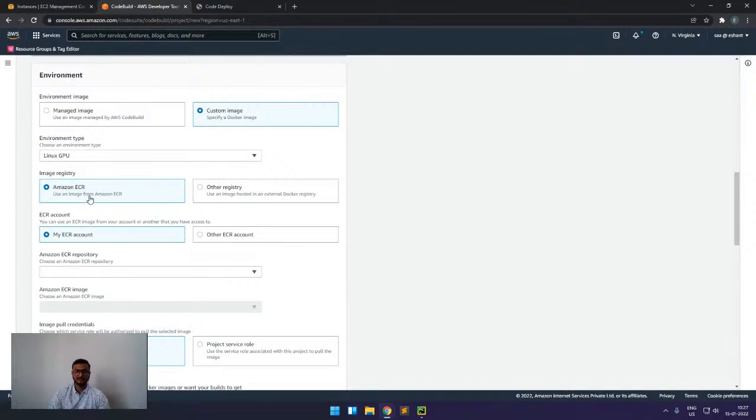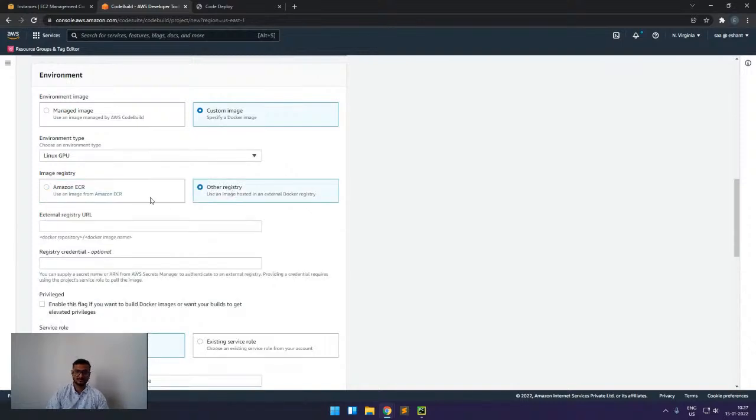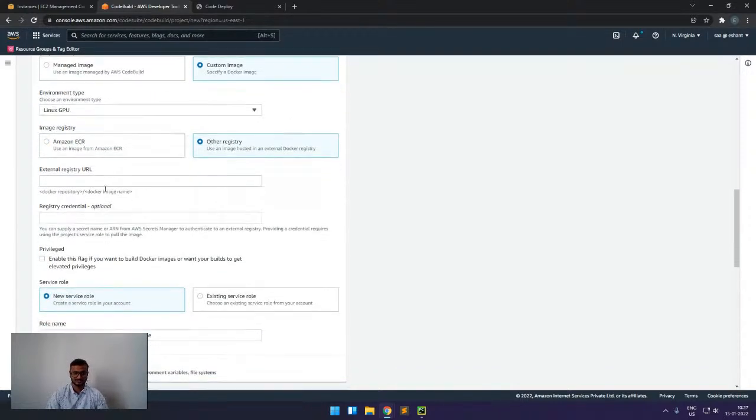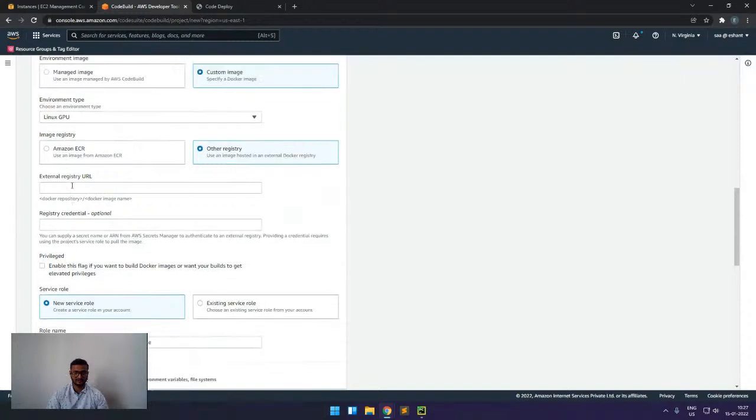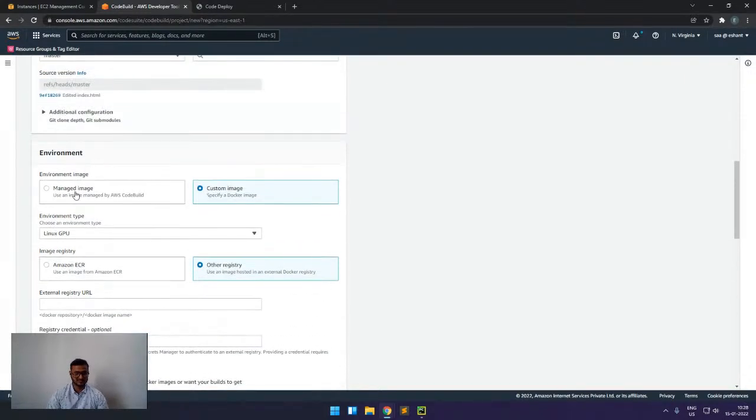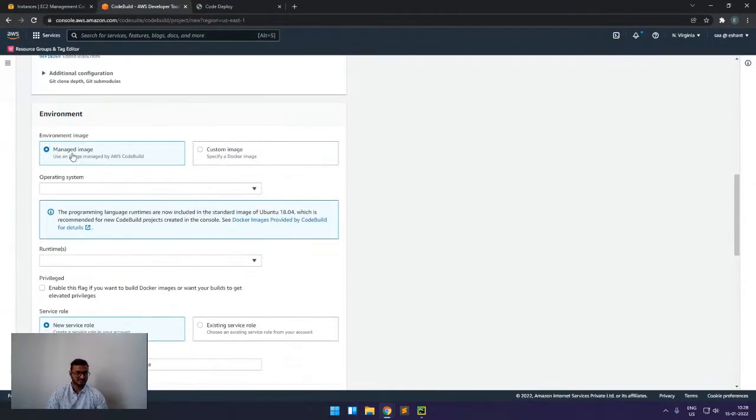We can also store our Docker image on ECR, or we can use Docker Hub or another open source repository. Then we have to give the credentials and it will work. For this demo, we will select the image managed by AWS.